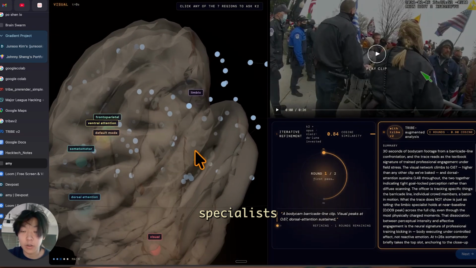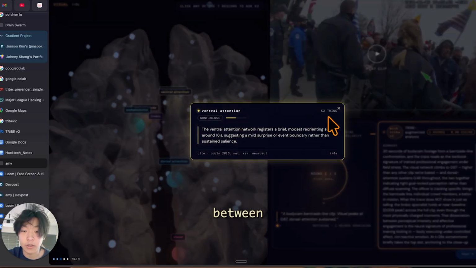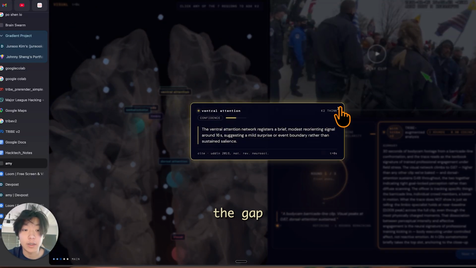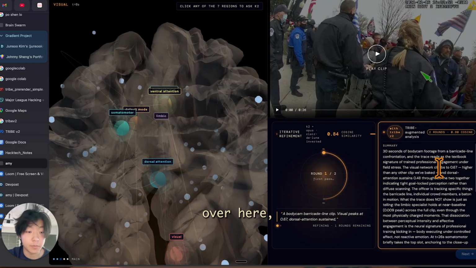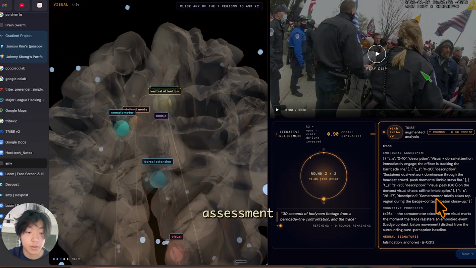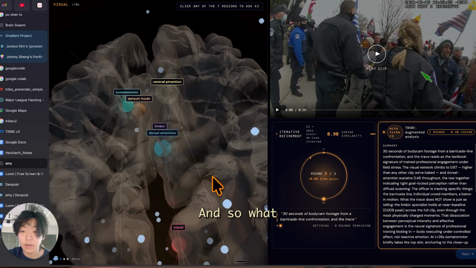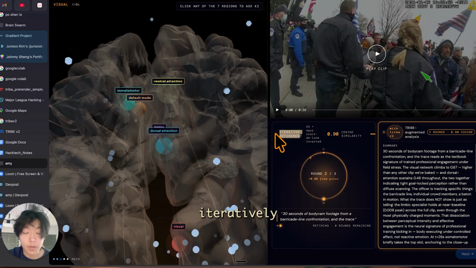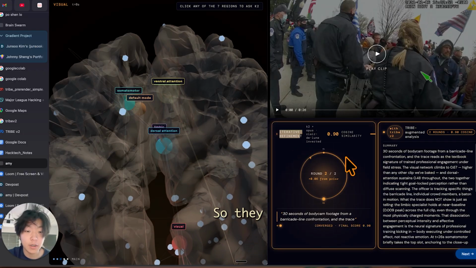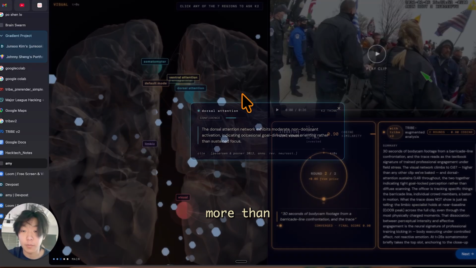Each one of these specialists is an AI agent. And we basically try to simulate the interaction between all of these to process the gap between the actual summary over here, which was generated by the Qwen model, and the emotional assessment, which was pre-cached from the Tribe assessment. And so what these agents are now doing is iteratively refining itself. They basically simulate a conversation about which parts are lining up more than others.